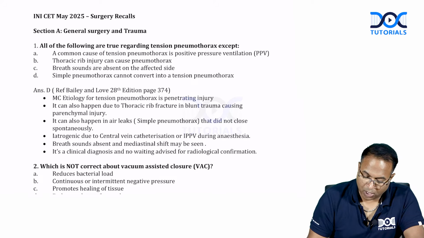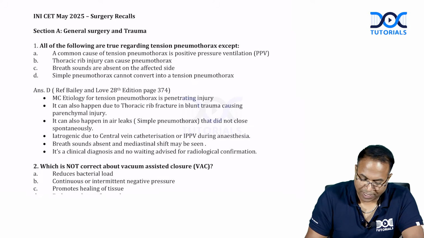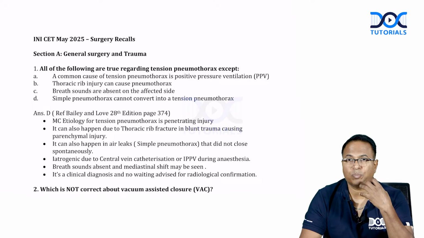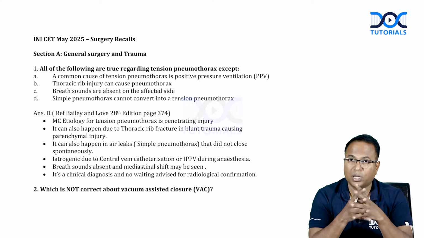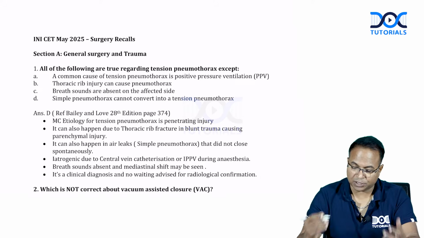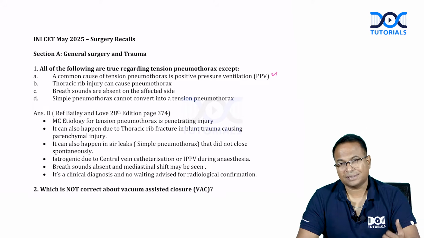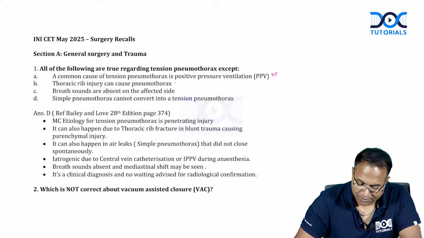So all the following are true regarding tension pneumothorax except. Please remember, tension pneumothorax related question. A common cause of tension pneumothorax is positive pressure ventilation. When we connect the patient to a ventilator and positive pressure ventilation is going on, the bulla in the lungs can rupture and can cause tension pneumothorax. That is true. Thoracic rib injury, yes, can perforate the lungs and can cause pneumothorax.